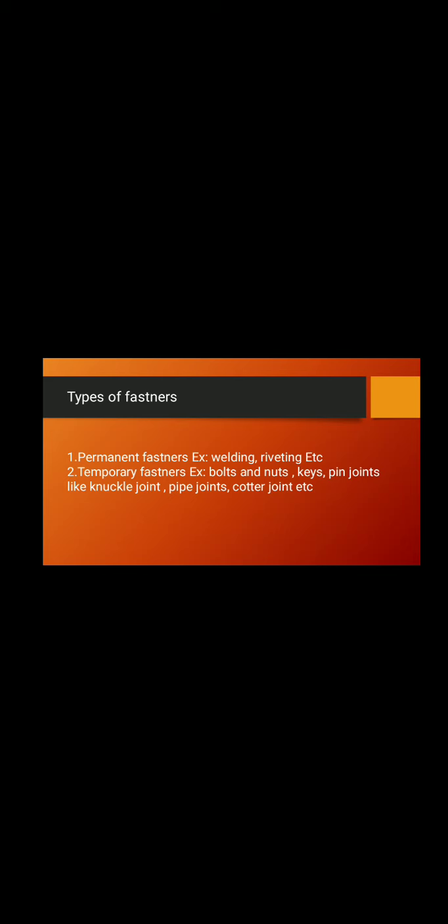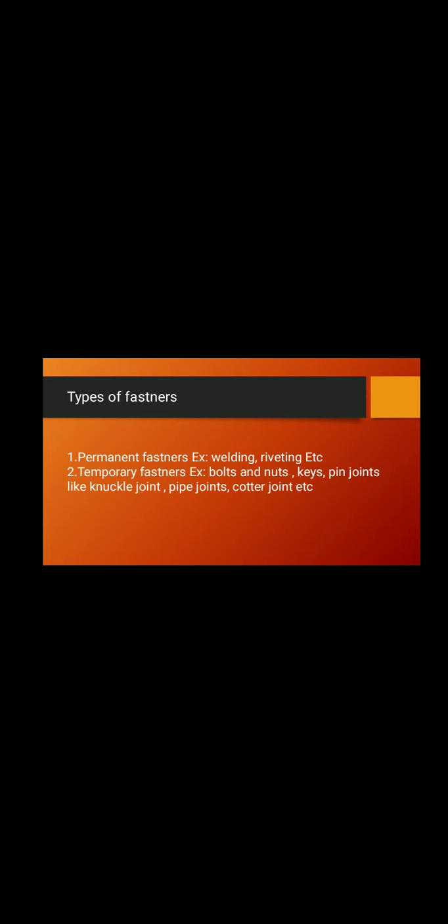And coming to temporary fasteners. The name itself indicates they are temporary. Once the joint is made, you can separate those elements without any damage. So you can see they are separable. Examples: bolts and nuts, keys, pin joints. The best example of a pin joint is the knuckle joint, and also pipe joints, the quarter joint, etc. In temporary fasteners, you can separate the machine elements without any damage.